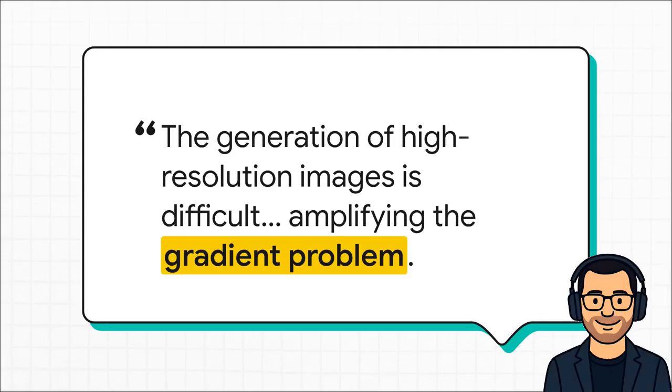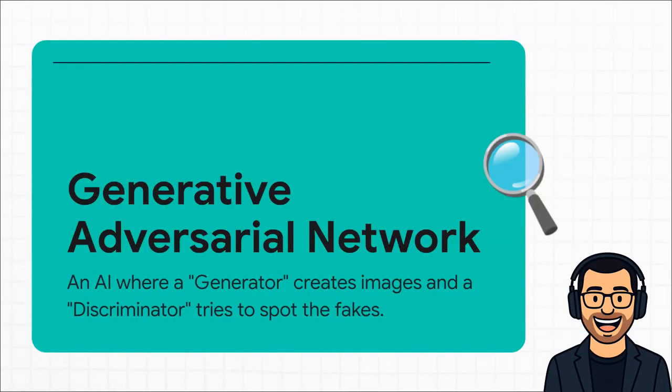It just wasn't working. So what exactly is a GAN anyway? Well, the core idea is this brilliant competitive dance. You've got two neural networks. One is the generator, think of it like an art forger, doing its best to create convincing fakes. Then you have the discriminator, who's like the expert art critic. Its only job is to spot the fakes. And they go back and forth, both getting better and better until, if everything goes right, the forger gets so good that the critic can't tell the difference anymore.